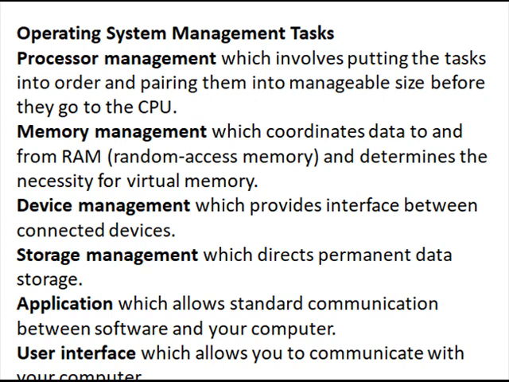Processor management mainly involves putting the tasks into order and breaking them into manageable sizes before they get to the CPU. Before going to the CPU, the tasks are arranged into usable sizes, and this is done with the help of the operating system.